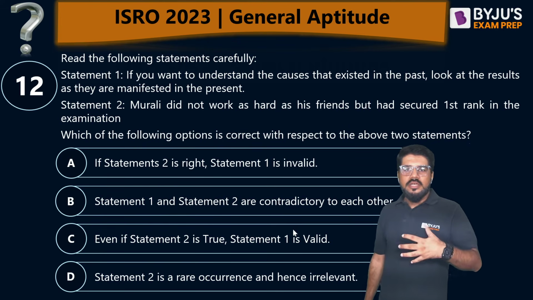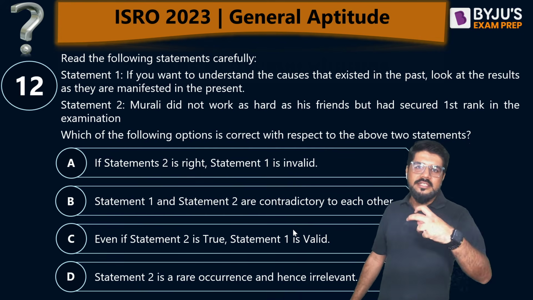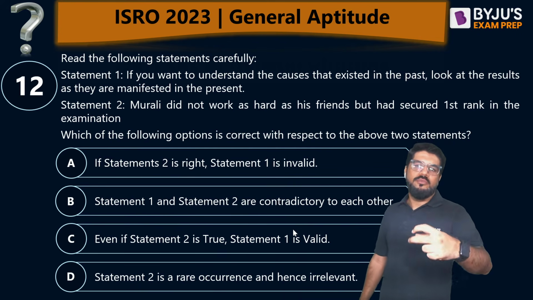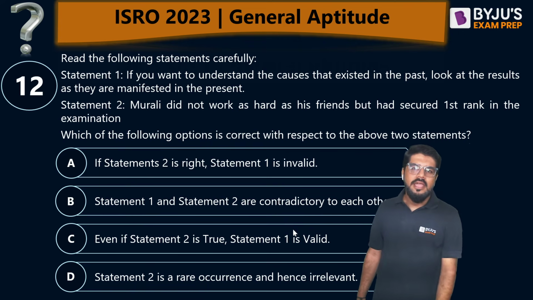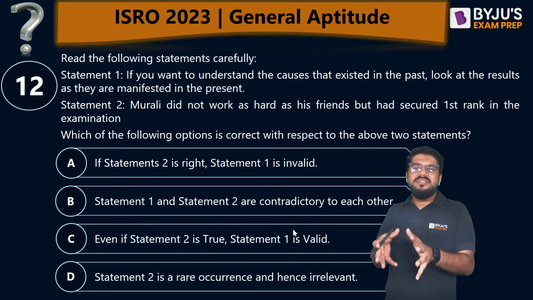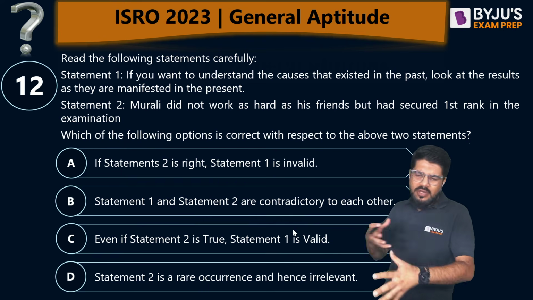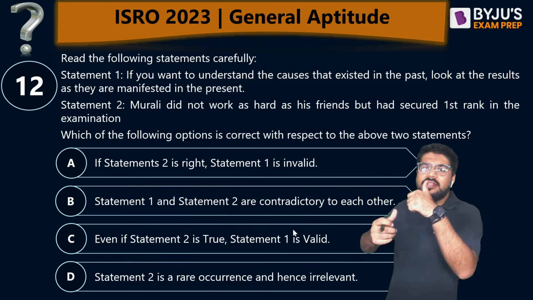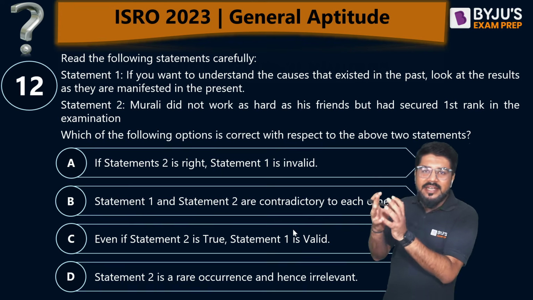Suppose today some announcement is done and Rakesh Talreja is promoted. BYJU'S has promoted Rakesh Talreja to some next level. So this is the result that is manifested today. That clearly proves that I must have put a lot of effort for the students, or I must have done this activity, that activity. So it is telling some causes that existed in the past.